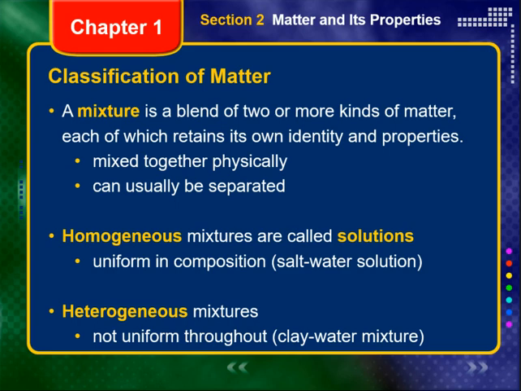Other mixtures are not uniform throughout. That is to say that they are heterogeneous. For example, in a mixture of clay and water, heavier clay particles within the mixture concentrate near the bottom of the container.